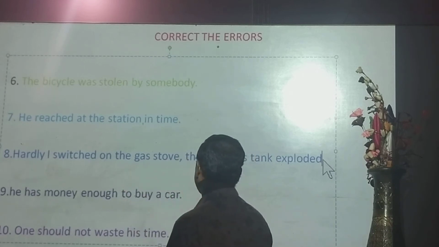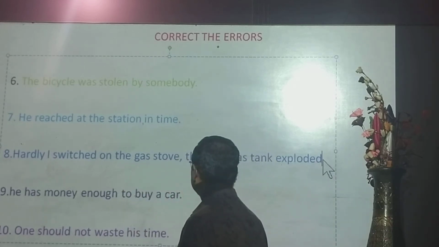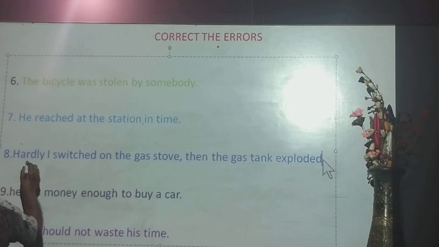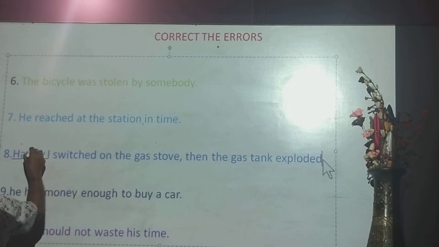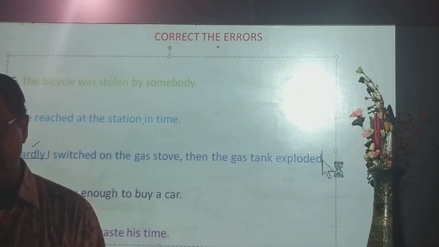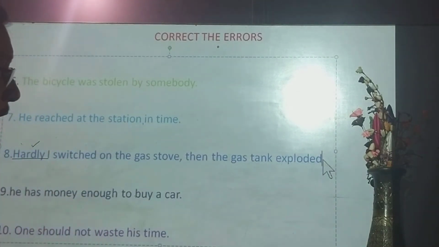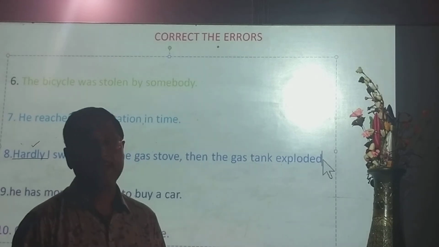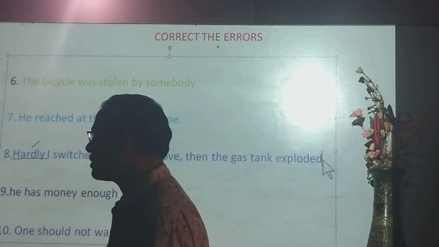Hardly I switched on the gas stove, then the gas tank exploded. Okay. And what do you observe in the sentence? Look at the word the sentence started with: hardly. Hardly, rarely, scarcely, seldom, few, never, in no time. These are the semi-negative words.